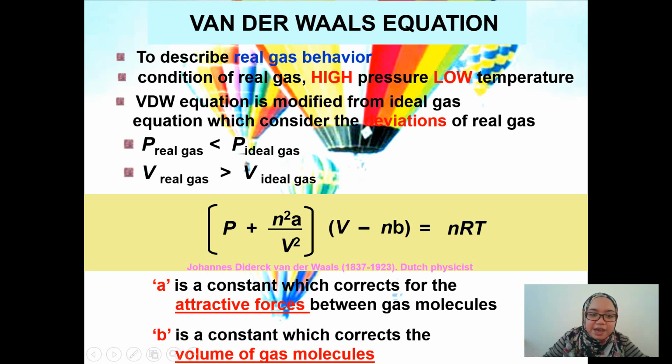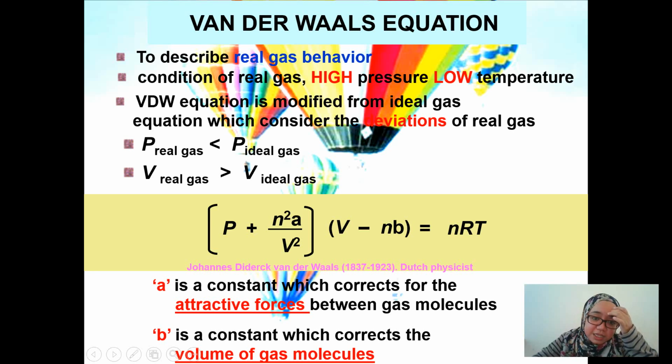Dekat sini, asalnya for the ideal gas equation it is PV equals nRT, but here since we see that the pressure of real gas is less than ideal gas and the volume of real gas is larger than the ideal gas, we put some correction terms at the pressure and the volume, to correct the fact that actually the pressure of the real gas is smaller than the pressure of ideal gas, and to correct for the fact that the volume of the real gas is actually larger than the volume of ideal gas.